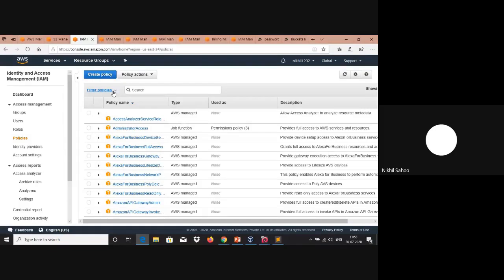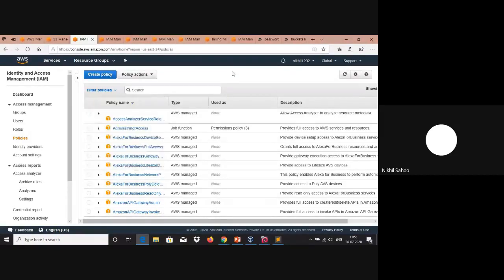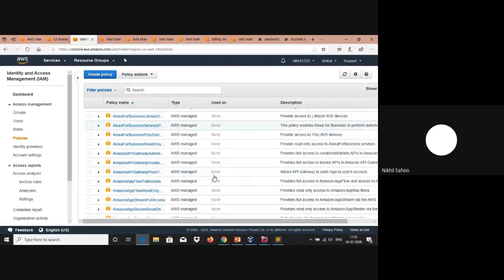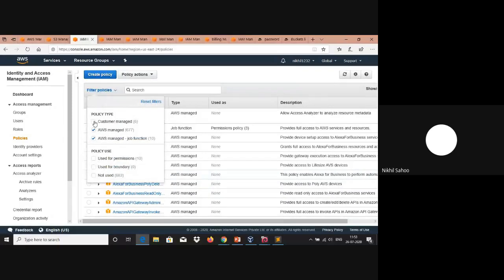So here is the policy tab, and within this we can filter policies. We can filter AWS managed policies here by enabling these options, and once we do that, it lists all the managed policies. So here is a list of all your managed policies. And when we filter with custom managed policy,